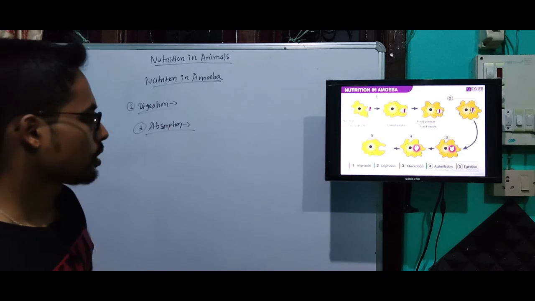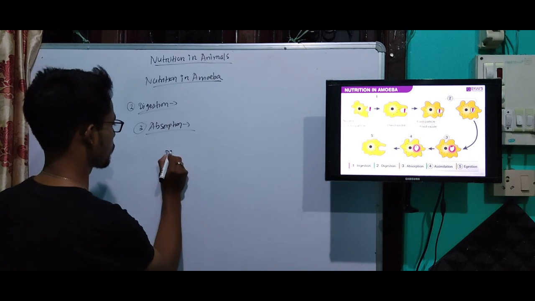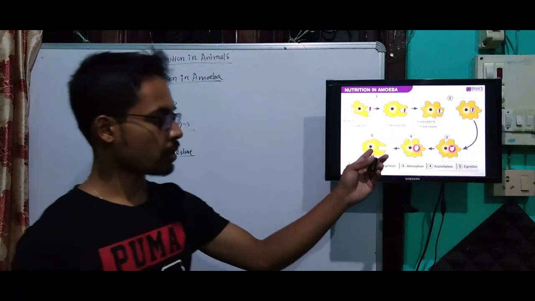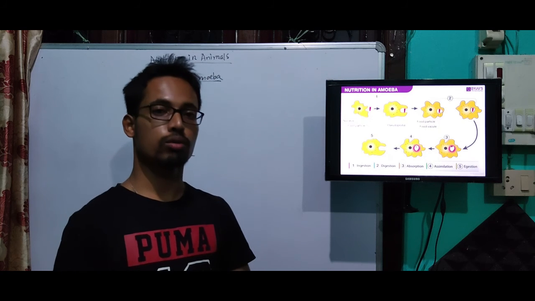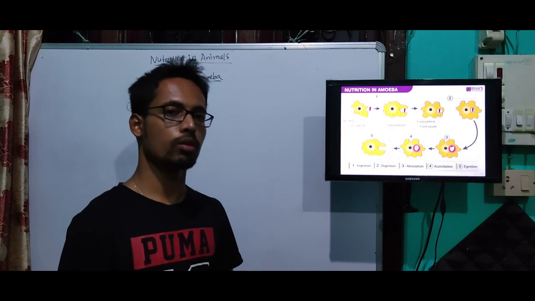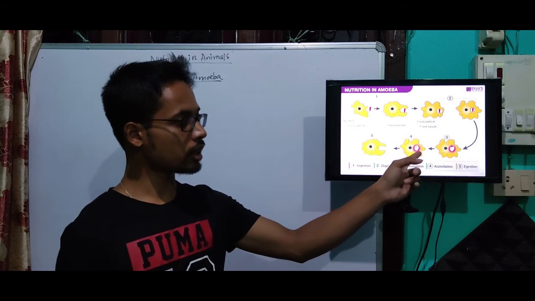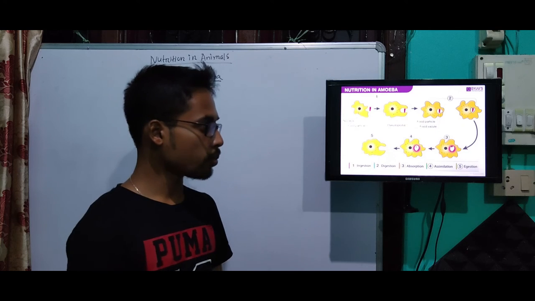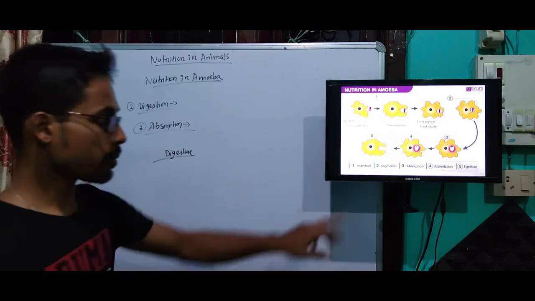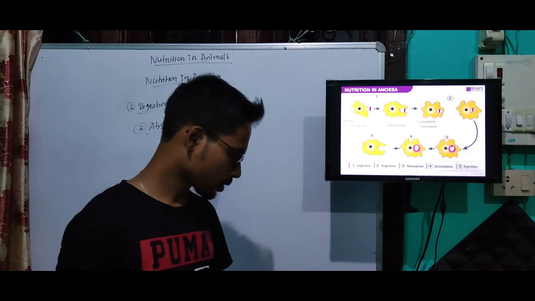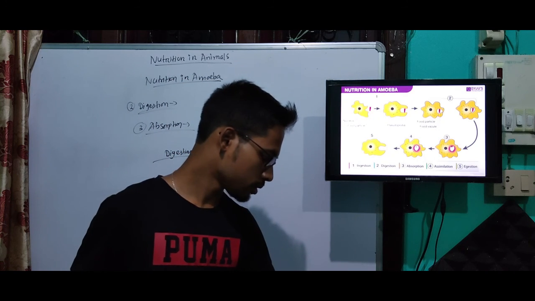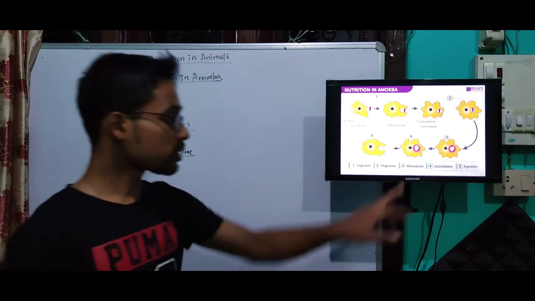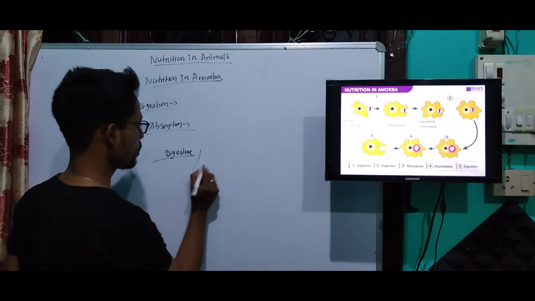Next, egestion. In egestion, what will happen? That quantity of the food which remained undigested is still in the cytoplasm of the amoeba. So, at some point, the cell membrane or plasma membrane of the amoeba will rupture.